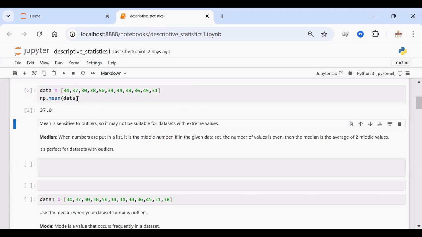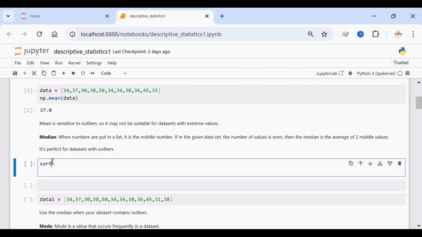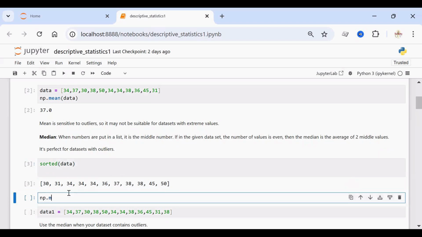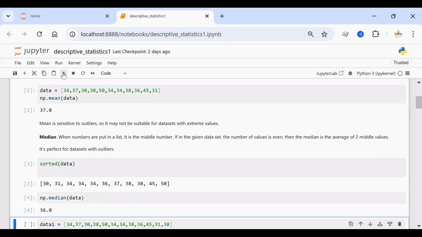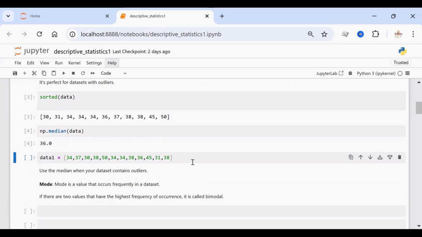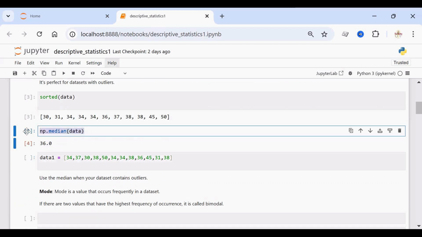Fine. We can find out the median for this data. Before finding out the median, we can arrange it in ascending order by calling the sorted method. sorted of data will give you the list in ascending order. So the total number of elements is 11 and the middle element is 36. Okay, np.median, pass data as an argument. So 36 is the median here. If it contains an even number of elements, you can find out the median with np.median of data1.